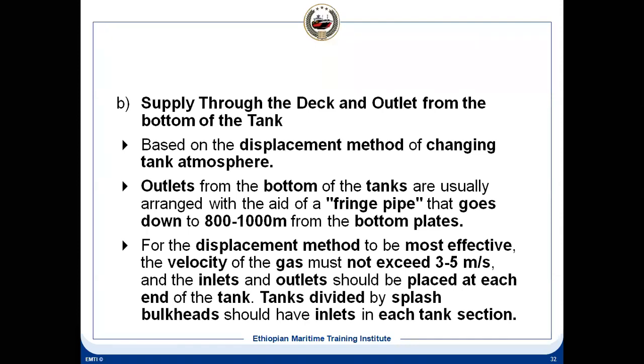And there should not be any high velocity, then there will be turbulence. It will have a dilution effect. That's why the velocity should not be more than 3 to 5 meters per second, so that it can displace. And if there is a splash bulkhead, many tankers will have a splash bulkhead, which is to minimize your free surface effect. In that case, what will happen?